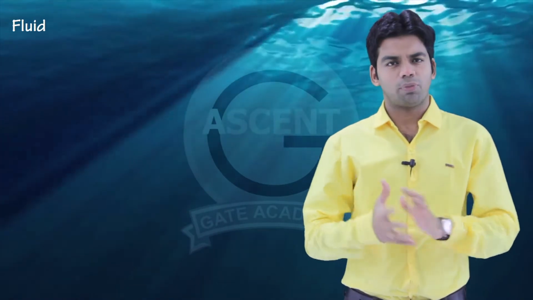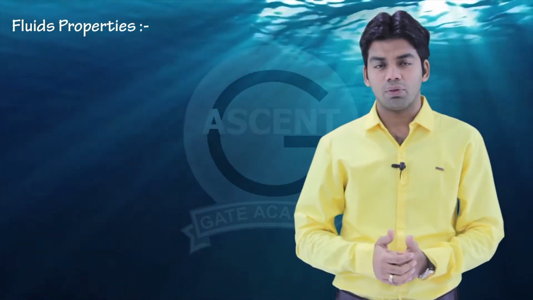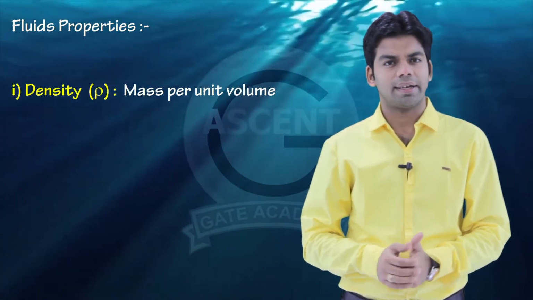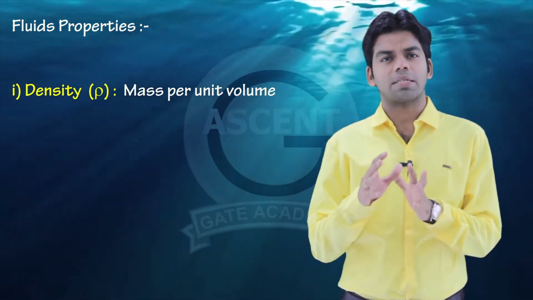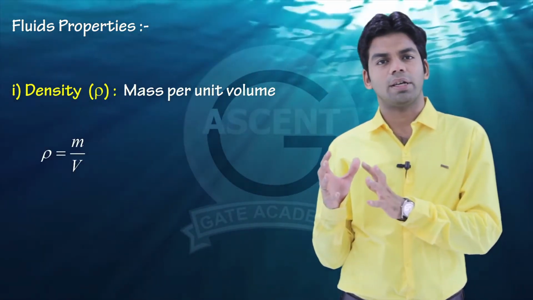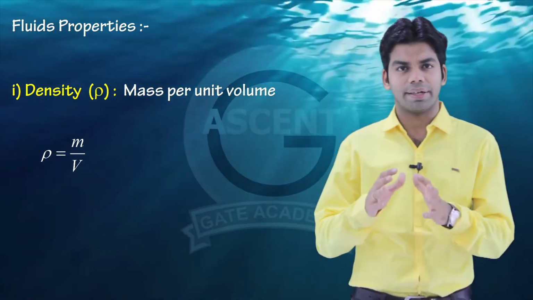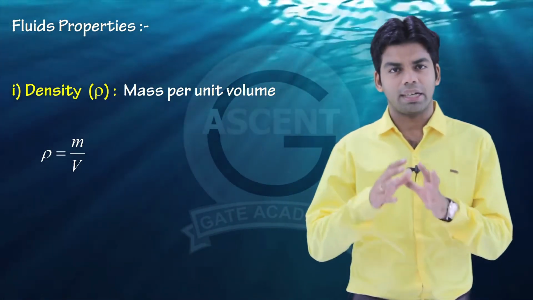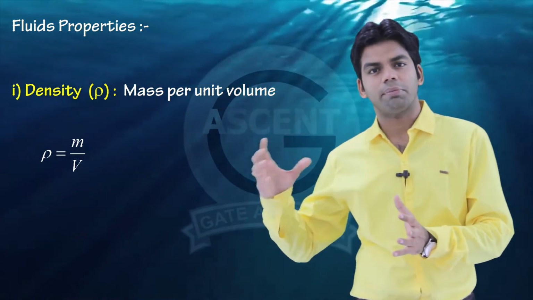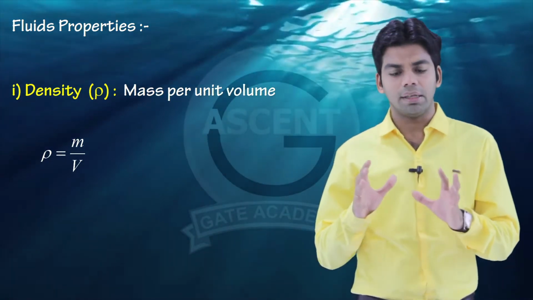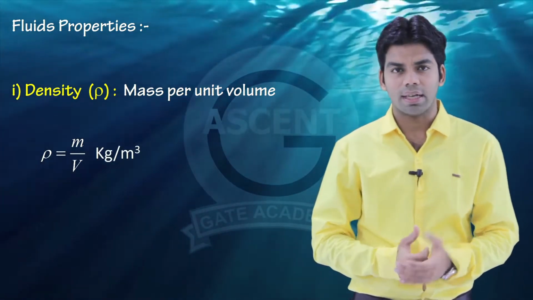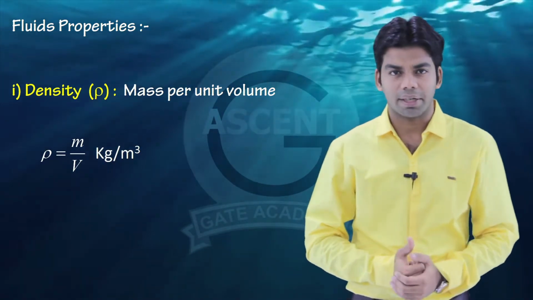Now coming to some fluid properties. The very first property of a fluid is density. Density is defined as mass per unit volume. That means how much mass is accommodated in the unit volume of the substance. It is independent of mass, obviously. Whether it be 1 kg of substance or 100 kg of substance, the density will be fixed, and the unit of density, as we know, is kg per meter cube.